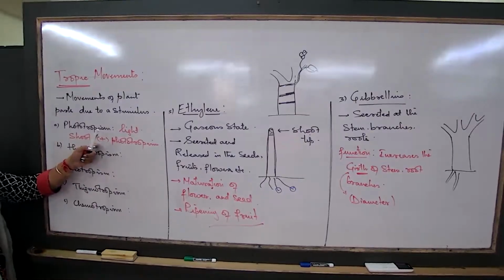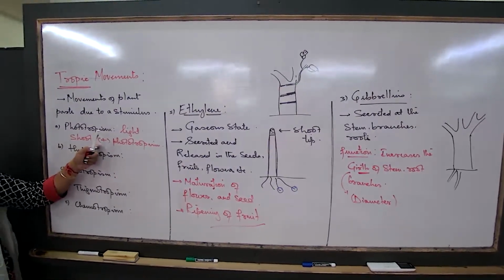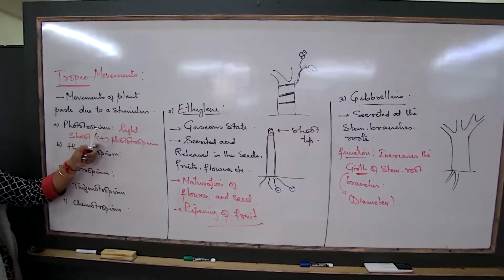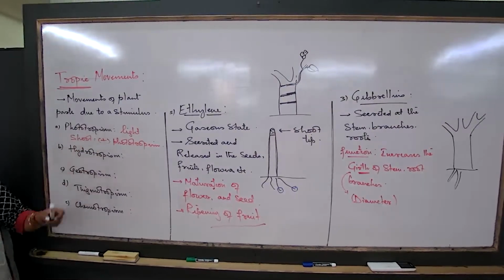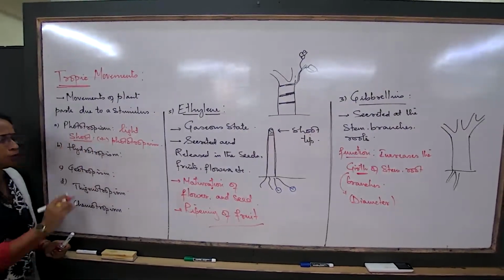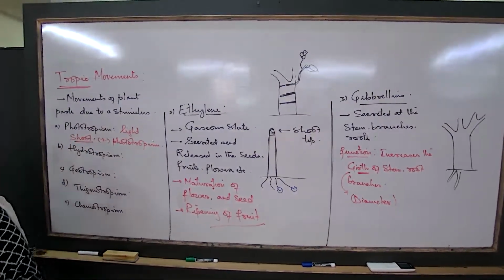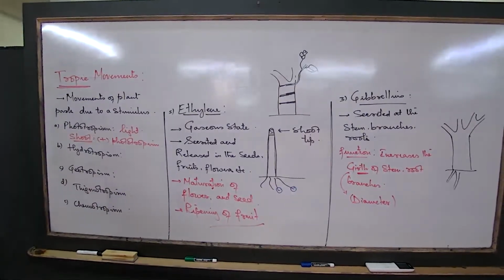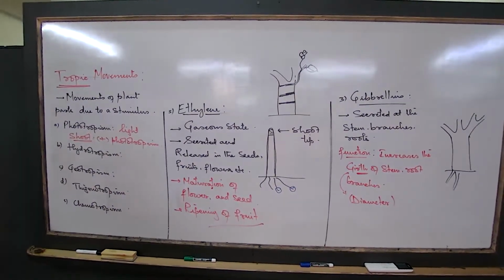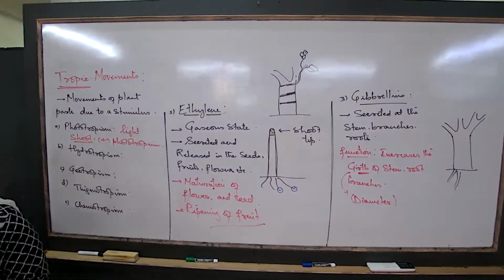So if it is a plant part above the soil, it will be positively phototropic. Below the soil, negatively phototropic. So that's why I write shoot positively phototropic. Now, why the bend? Banyan tree के जो roots रहते हैं, वैसे green roots रहते हैं, वो positive होंगे.